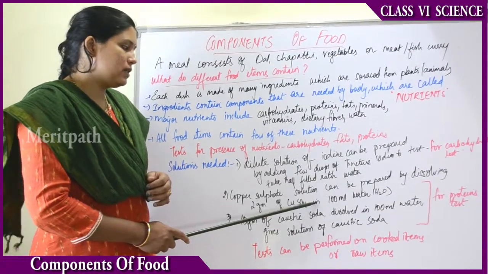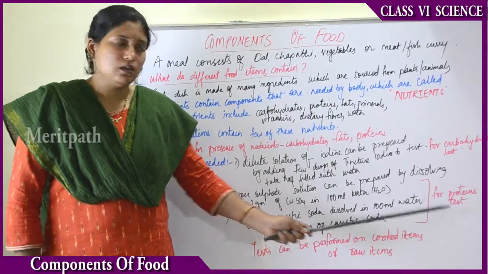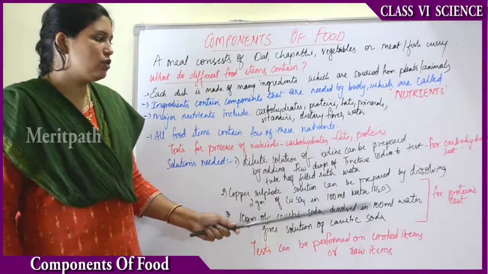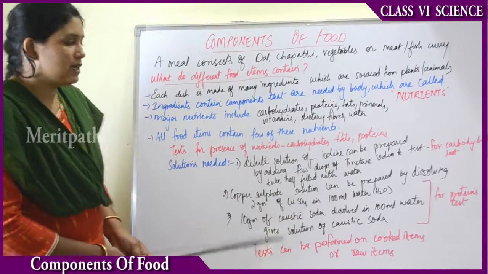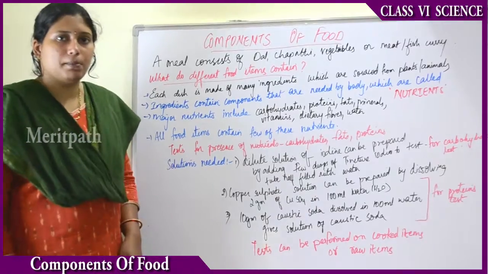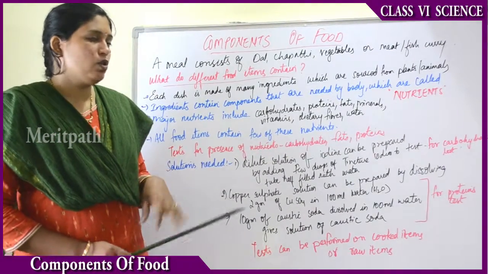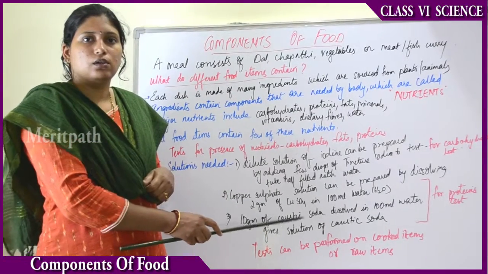So the copper sulfate solution and caustic soda solution are used for testing the proteins. Iodine solution is for testing carbohydrate presence. All these tests can be performed both on cooked items and raw items. One more thing you have to remember is never taste any of this solution. Don't keep it in the mouth.